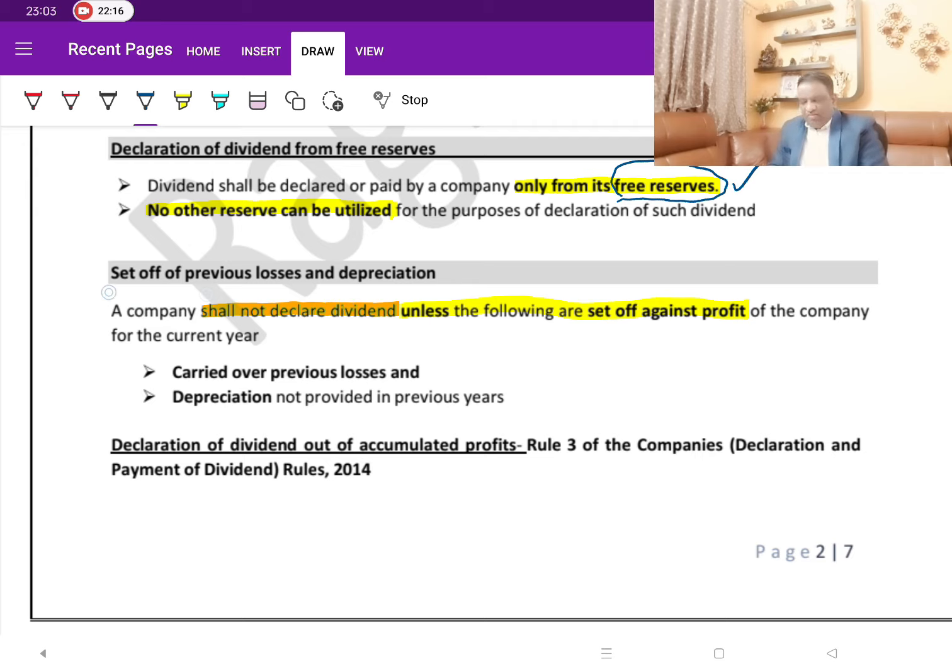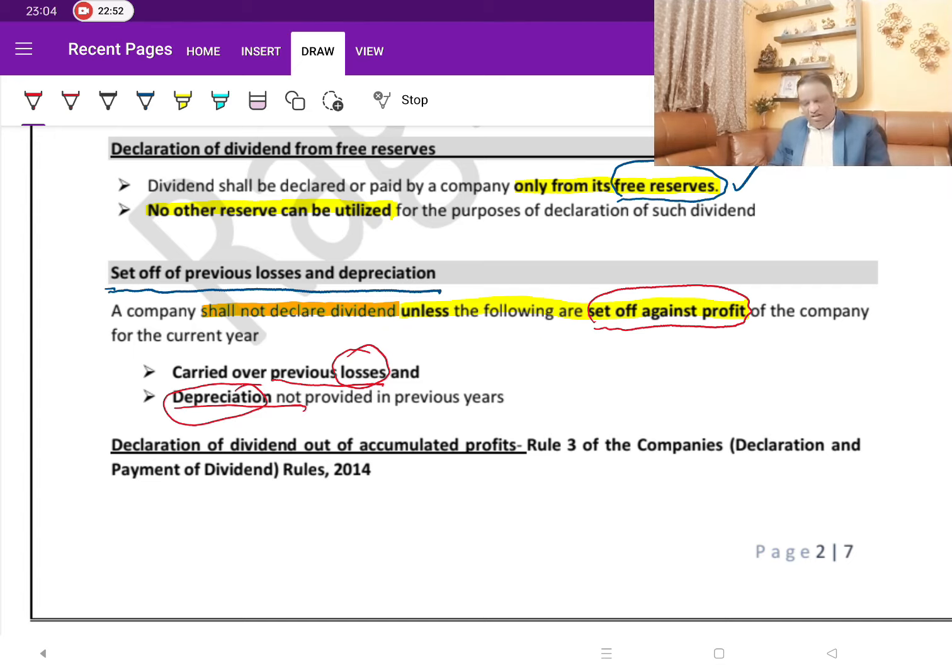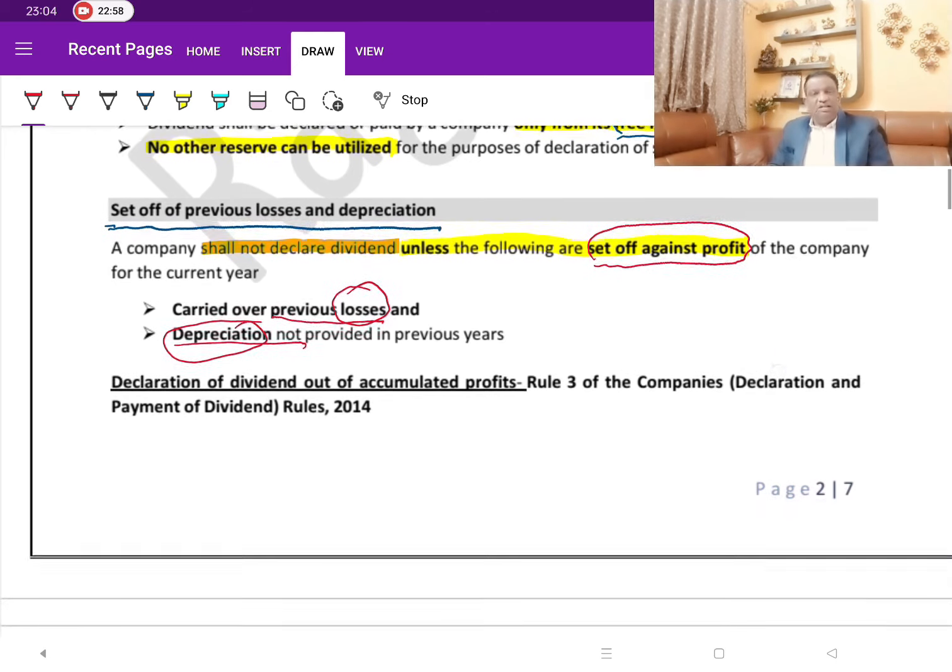Whenever they are declaring dividends, they must be using the profits. So whatever profit they are using to decide how much can be paid as a dividend, they are supposed to set off two things from the profits. One is carried over previous losses, and the second is depreciation, which is unamortized as of now. So depreciation not provided in the previous year, and the losses. So previous year losses plus depreciation have to be set off, and whatever balance money you have, out of that they can start making the payment of dividend. So these are the points that he is trying to talk about.